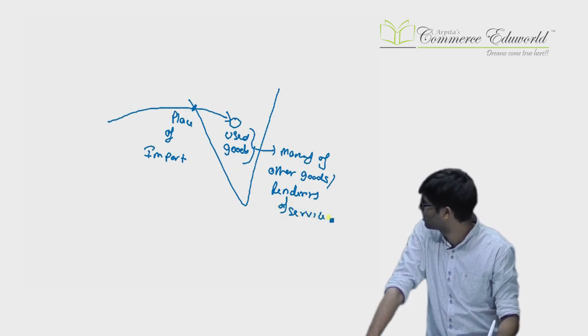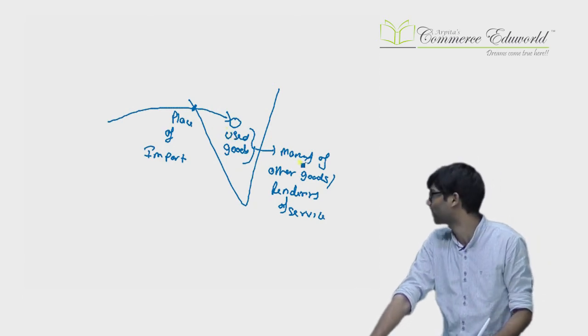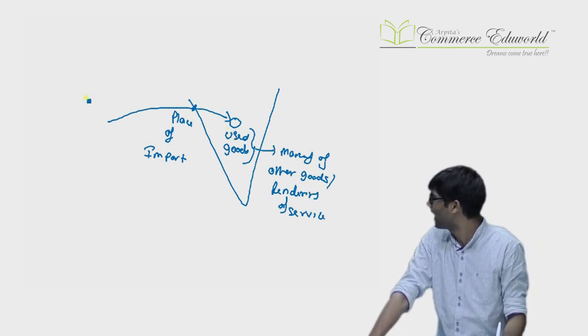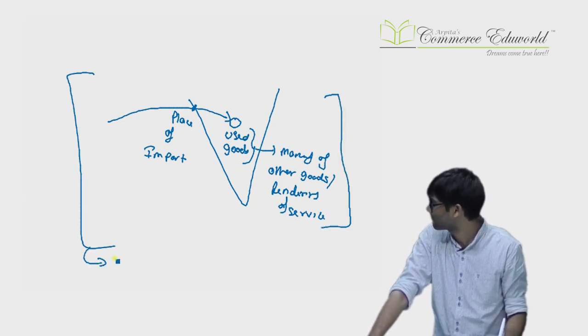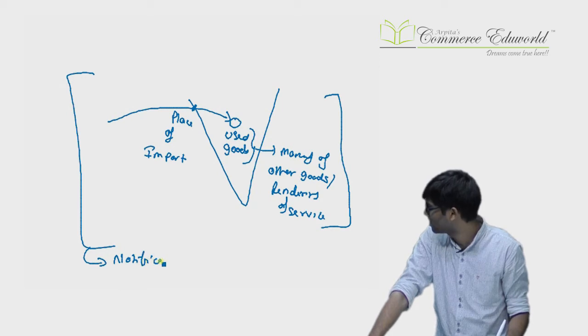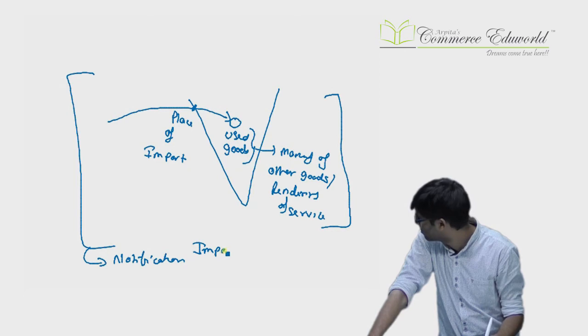So a person imports certain goods at the place of importation, brings those goods to a particular area, and uses them for manufacture of other goods or rendering of services. And on this entire thing, let us say there's a notification. Import duty will be exempted.